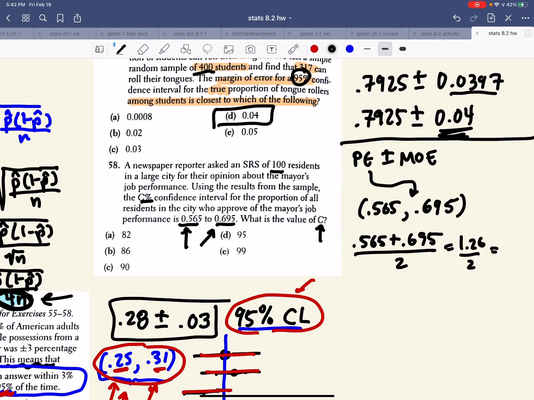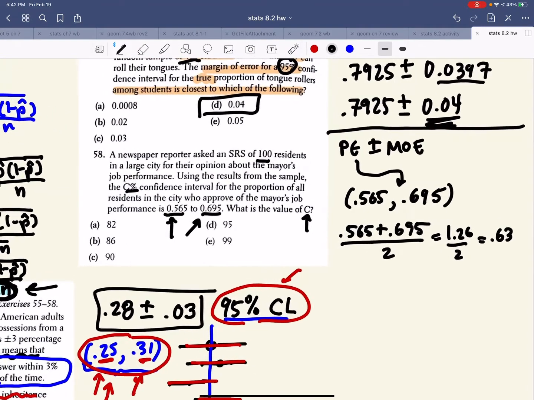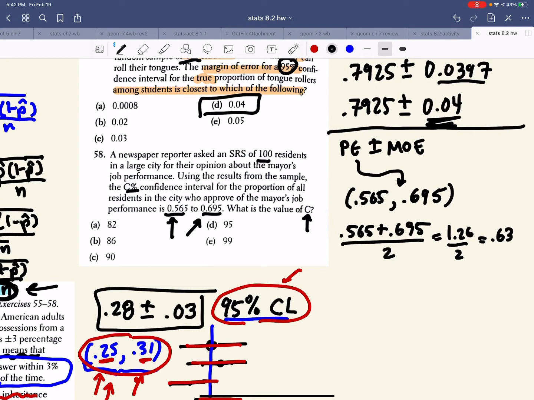All right, and that gives you 0.63. So the point estimate is 0.63, and then what is the margin of error? Once I get my point estimate, I'm adding or subtracting. So it's got to be my upper bound minus my point estimate. That would be 0.695 minus 0.63, which tells me my margin of error.